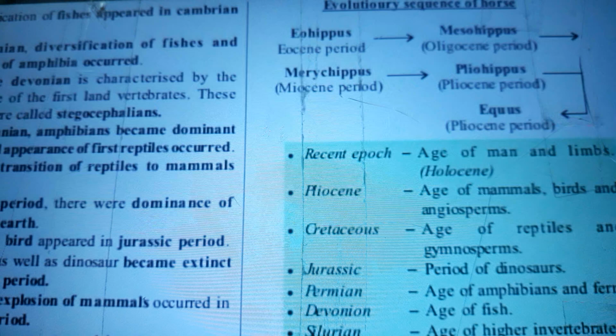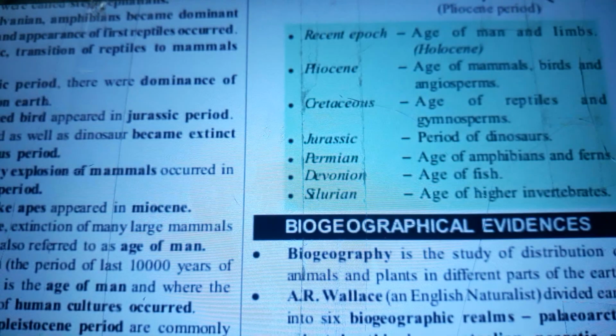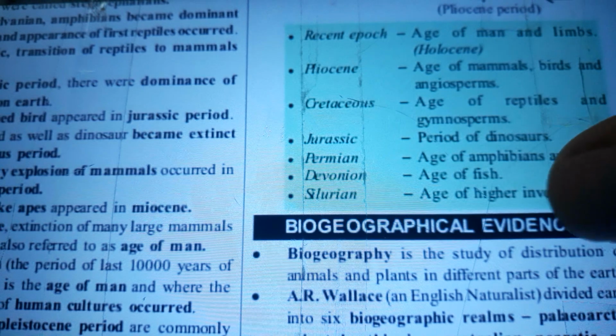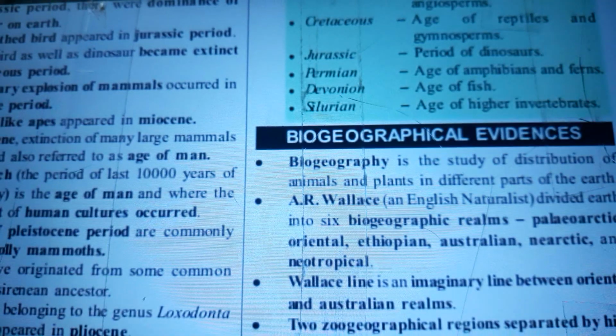I'll read up the details of the evolutionary sequence of horse. Eohippus to Mesohippus, that's Eocene period to Oligocene period. Then with the Merychippus, Miocene period to Pliohippus, Pliocene period. Then into the Equus was the Pliocene period. We have the recent epoch, age of man, Pleistocene, Pliocene, age of mammals, birds, and angiosperms, Cretaceous, age of reptiles and gymnosperms, Jurassic, period of dinosaurs, Permian, age of amphibians and ferns, Devonian, age of fish, Silurian, age of higher invertebrates.